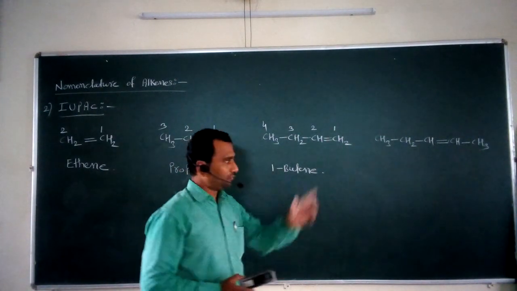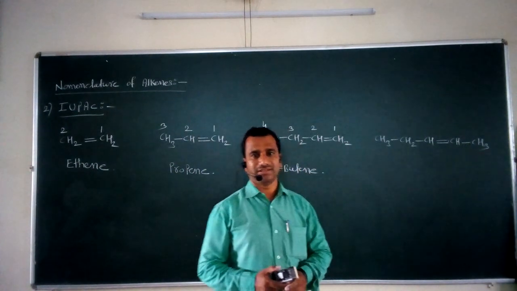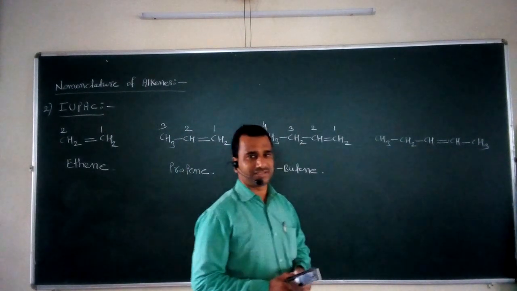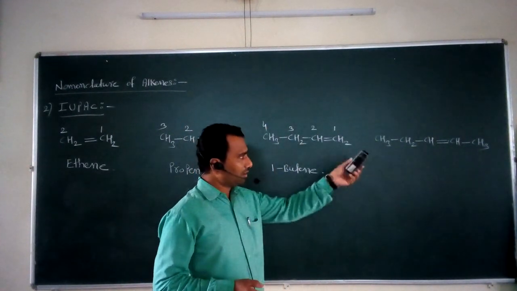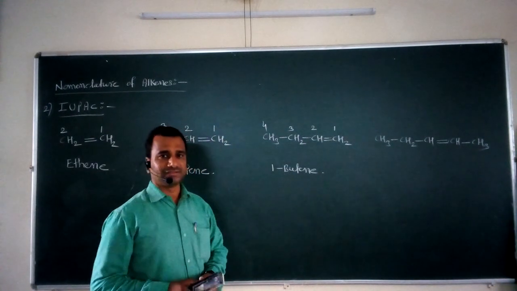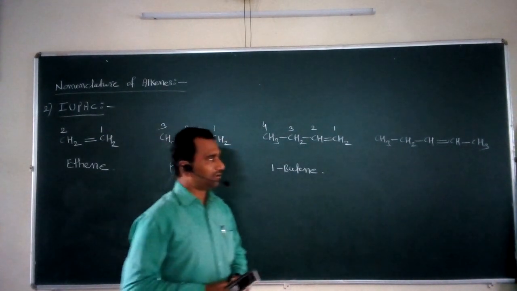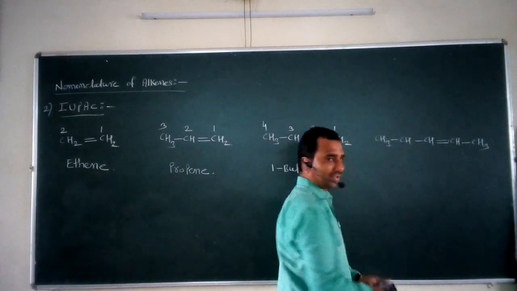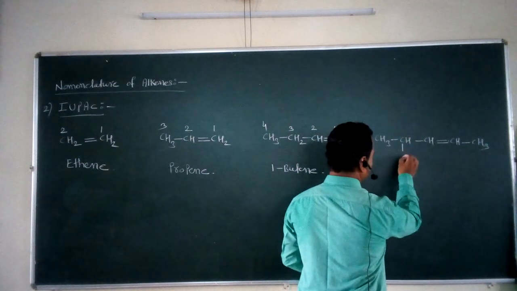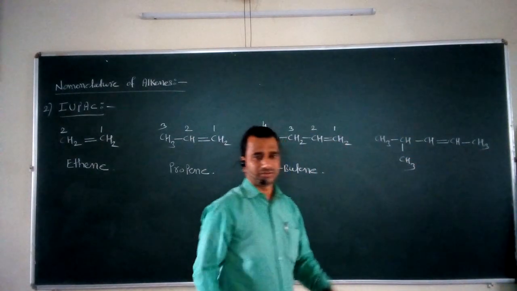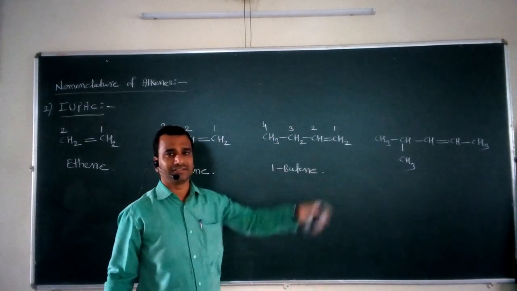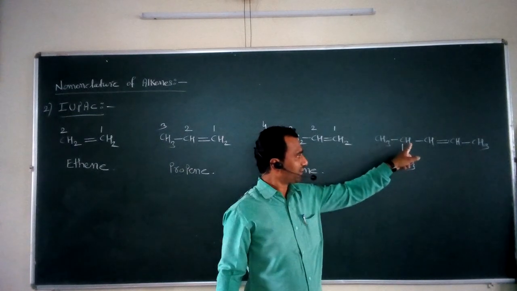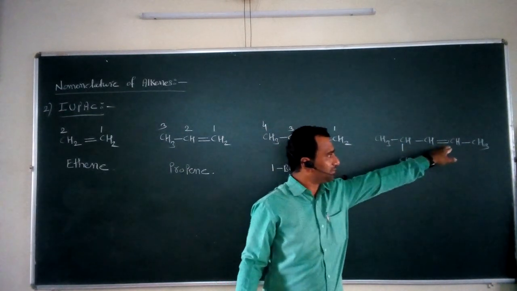Now for this compound, if we want to assign the name, what do you have to take into consideration? Again, you have to select the longest continuous chain. I take here one more substituent, for example. If I replace this by a CH3, I take some improvement in this compound. Another type of substituent can be added here. So this is CH3 CH single bond CH3 single bond CH double bond CH single bond CH3.